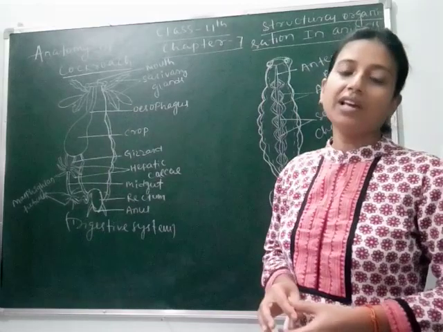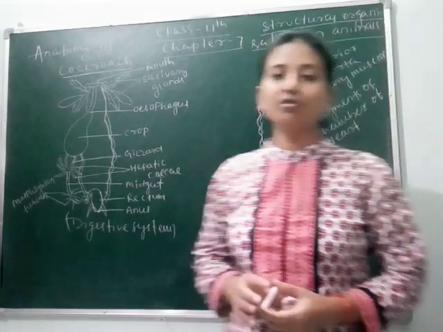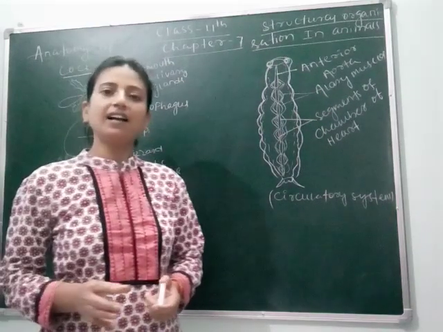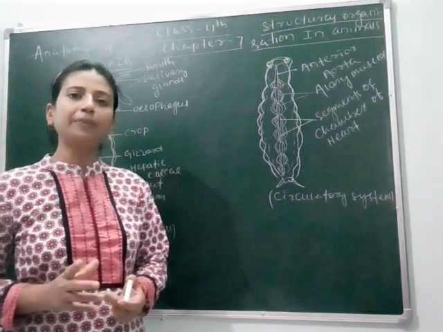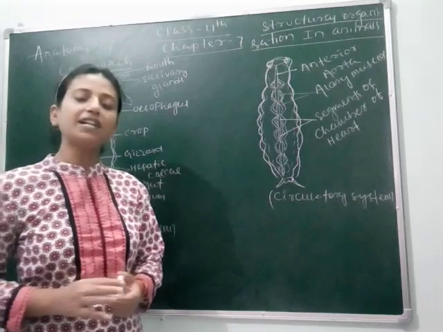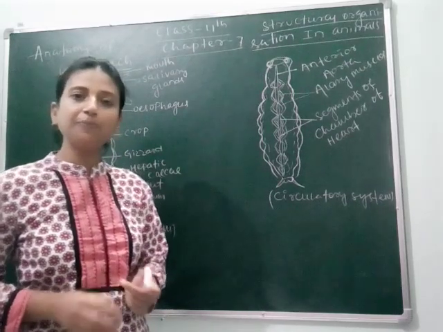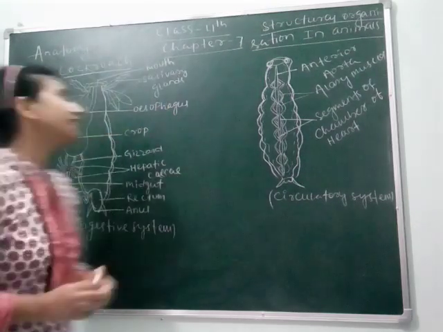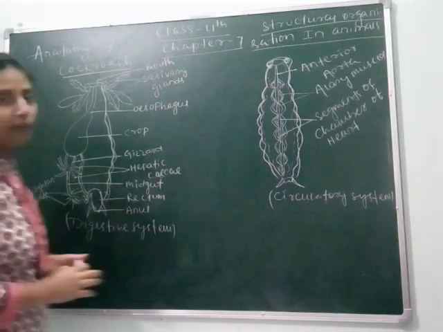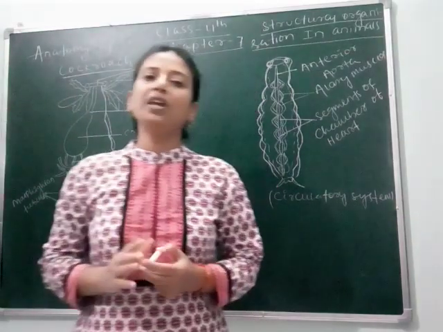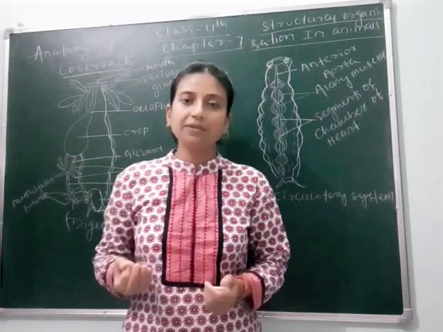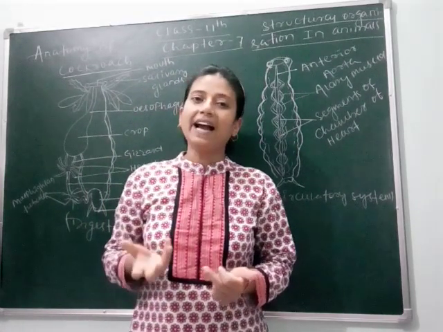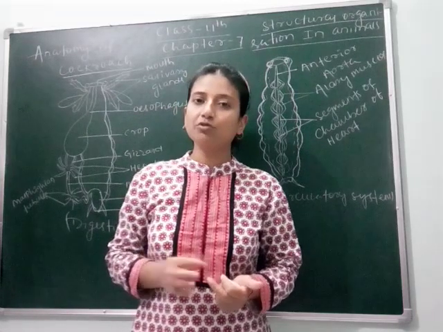In our last class we have completed the morphology of cockroach, which is common organ system level of organization, and in that class we are able to know about the different structures and different parts of cockroach, whose biological name is Periplaneta americana. Clear? Today we will study about its anatomy. Anatomy means internal structure. In anatomy, we will study its digestive system, its respiratory system, its nervous system, its excretory system and circulatory system. Clear students?